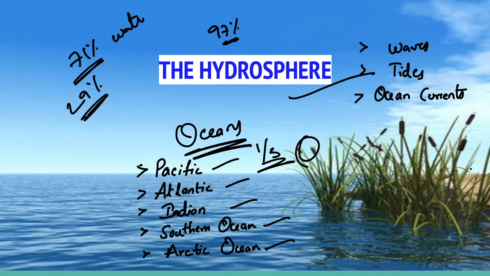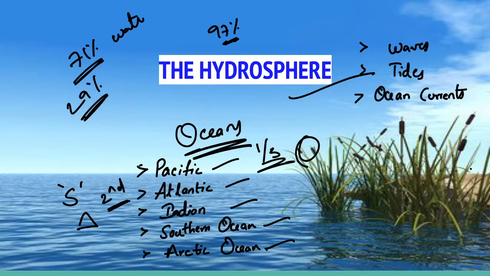The Atlantic Ocean is the second largest ocean in the world and it is S-shaped. It is flanked by North and South America on the western side and Europe and Africa on the eastern side. The coastline of the Atlantic Ocean is highly indented. The Indian Ocean is the only ocean which is named after a country, that is India. The shape of this ocean is almost triangular and in the north it is bound by Asia, in the west by Africa and in the east by Australia.